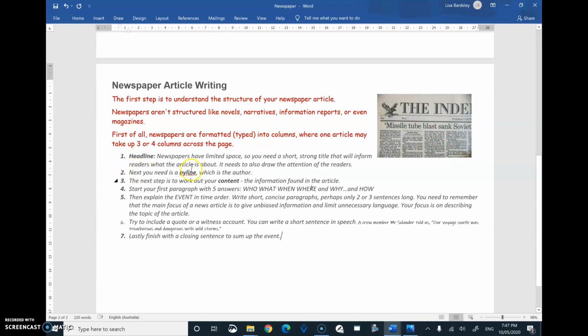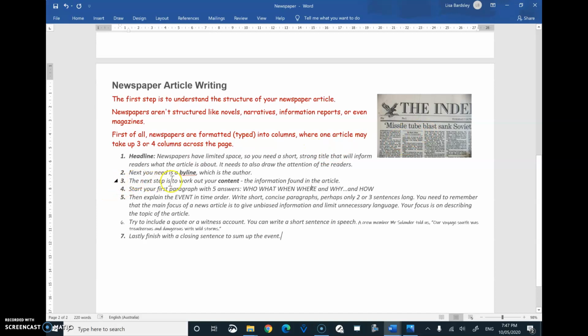After the headline we've talked about a bit, and this has to be short and strong and inform the readers what the article is about. It needs to draw in your attention and make you want to pick up that paper and buy it. Number 2, you need a byline, and that's just the author, like your name. So you can see here, there's one on there.